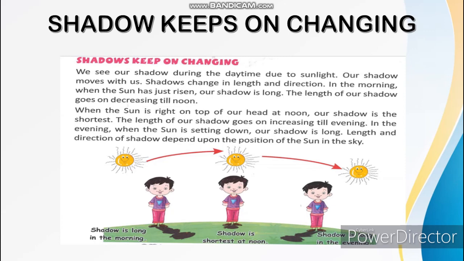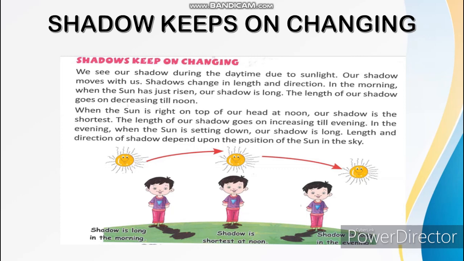The length and direction of the shadow depend upon the position of the sun in the sky. You all know, children, in olden days there were no watches.